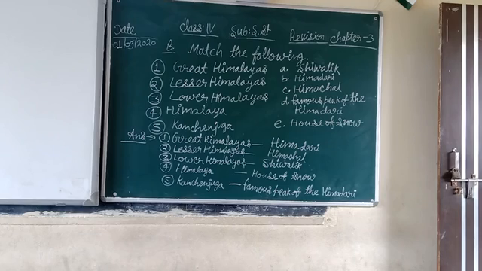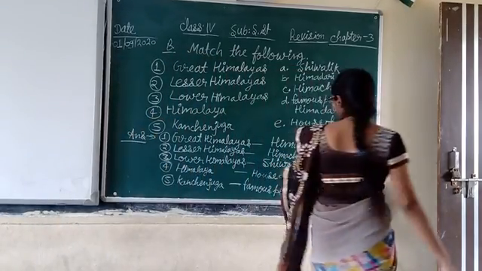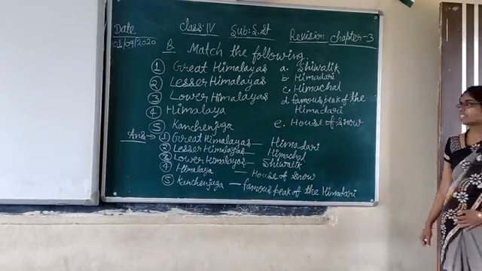First time, Great Himalayas, Himadri. Lesser Himalayas, Himachal. Lower Himalaya, Shivalik. Himalaya, house of snow. Kanchenjunga, famous peak of the Himadri.